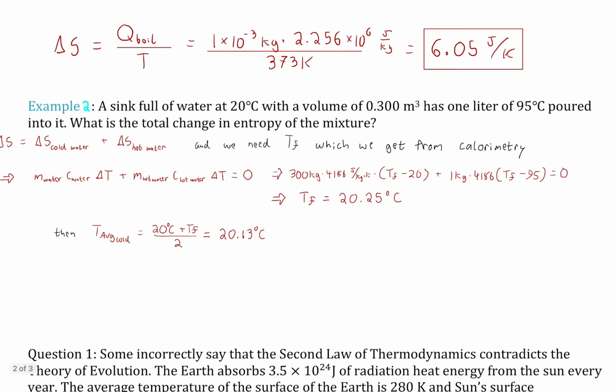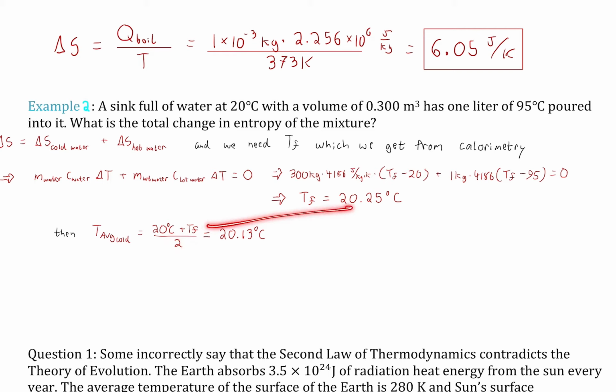But that's not enough, because since we're going to use entropy, T final is almost the last step in considering our temperatures. We have to find the average temperature for both of the systems, being the cold water and the poured-in hot water, because that way we can calculate the change in entropy for both. They have different average temperatures. They both reach the same equilibrium temperature, but their averages are different. So the average temperature of the cold water would be its initial temperature, 20 degrees Celsius, plus the final equilibrium temperature, divided by 2.